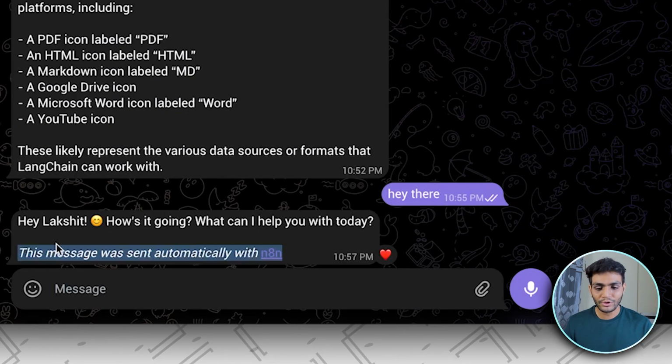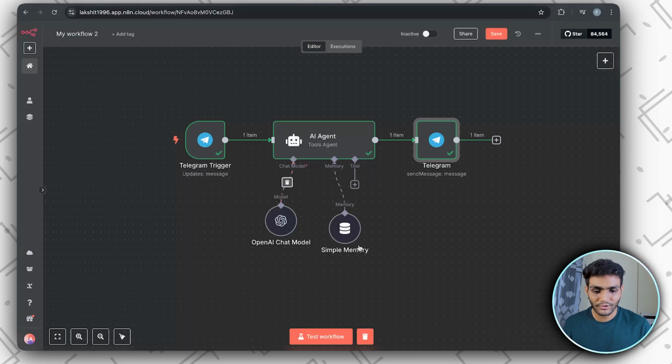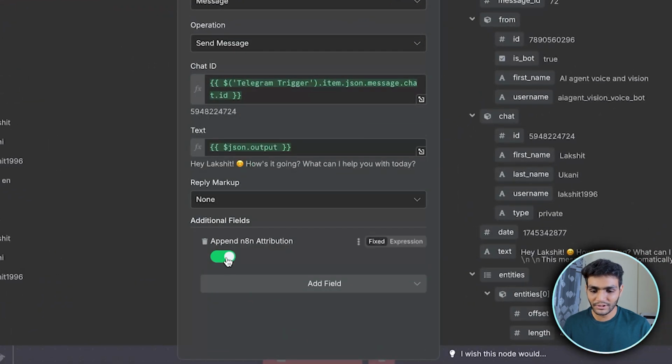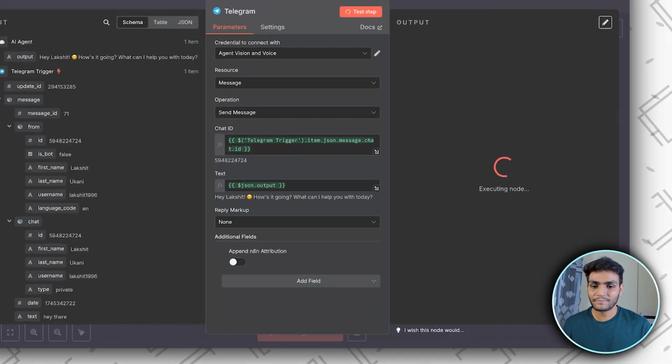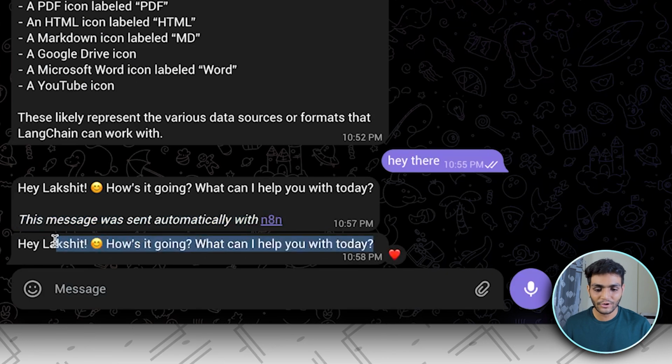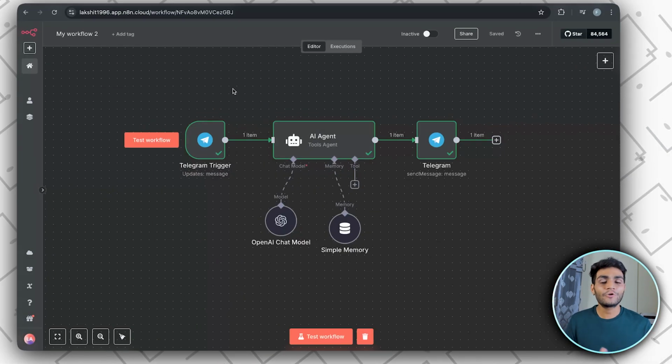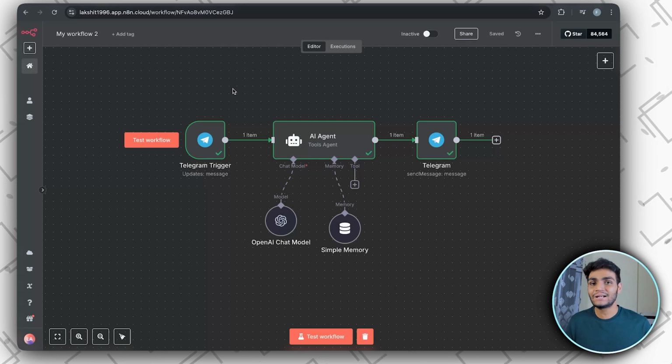If we don't want this, we can go into the workflow, inside this add field, append, and turn it off. Test steps, and we can see we got the same message without the automatic appendation of n8n. So our normal text is now working. Now let's integrate the voice part.